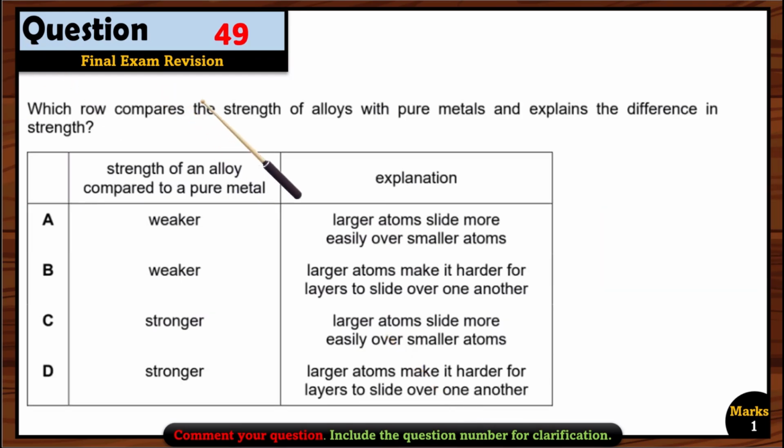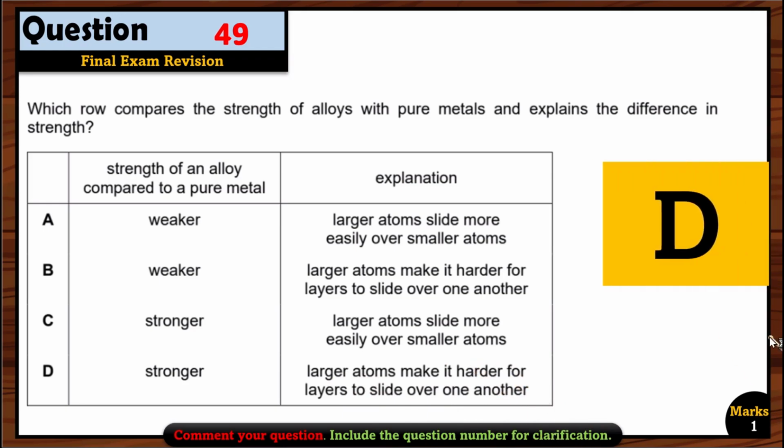Question 49. Which row compares the strength of alloys with pure metals and explains the difference in the strength? So now let's see one by one. Strength of an alloy compared to a pure metal. The strength is higher, right? So it should be stronger. So C or D option can be right. Now, what is the explanation? Large atoms slide more easily over smaller atoms. That's wrong. It is more difficult for them to slide over each other because we have a mixture of atoms, right? So that's why larger atoms make it harder for layers to slide over one another. This is the basic explanation. So option D is the right option here.